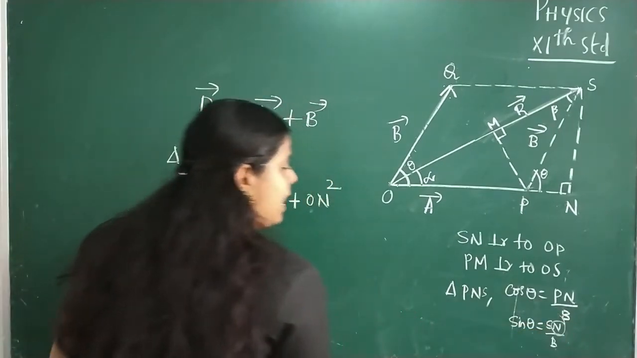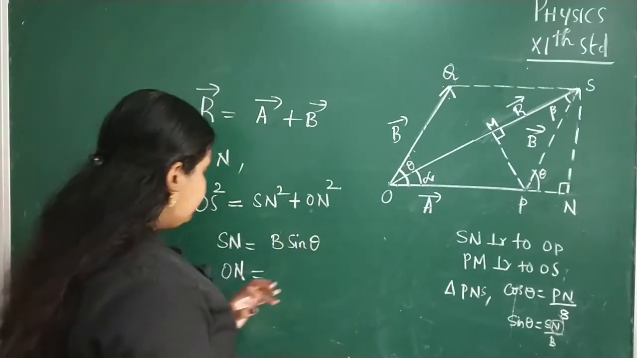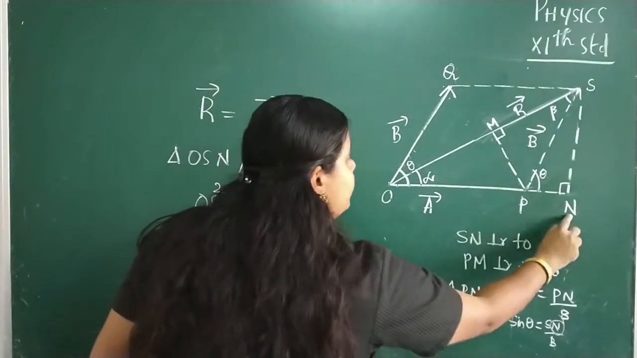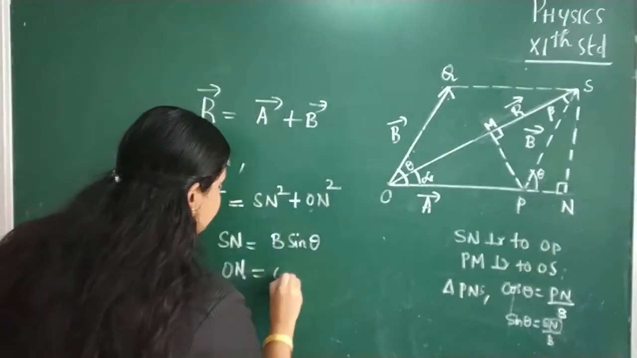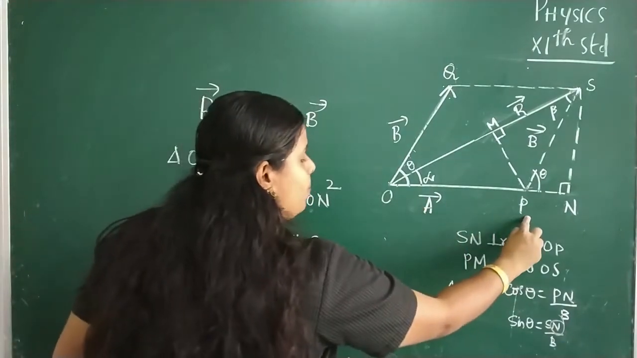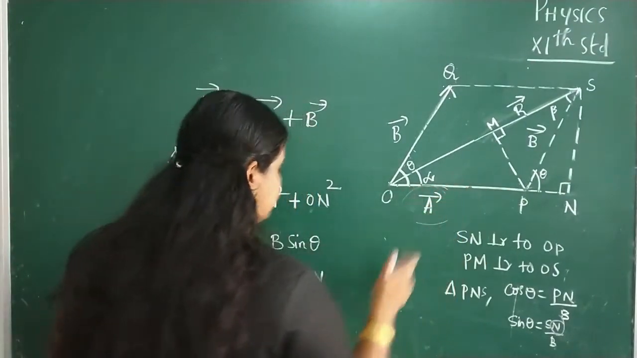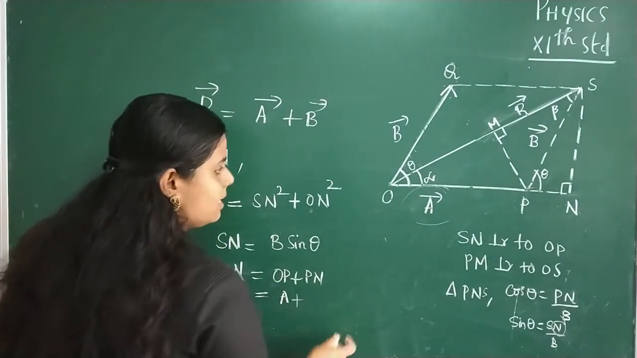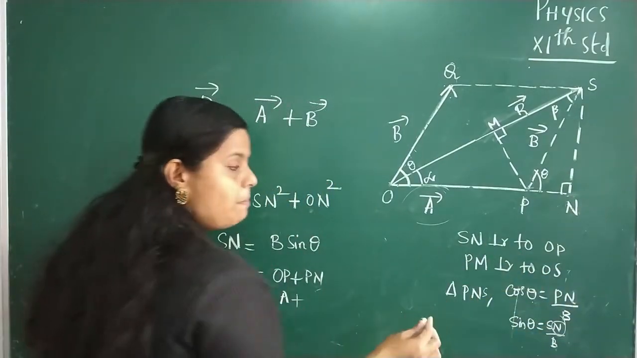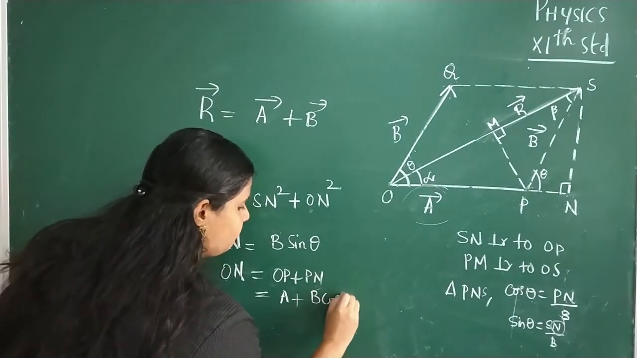So what about SN? SN will be B sin theta. Now what about ON? ON is the length of this side, and ON is equal to OP plus PN. So what is OP? OP is the magnitude of the vector A, or the length of this side, that is equal to A. Plus, what about PN? We have cos theta is equal to PN by B. So PN is equal to B cos theta.